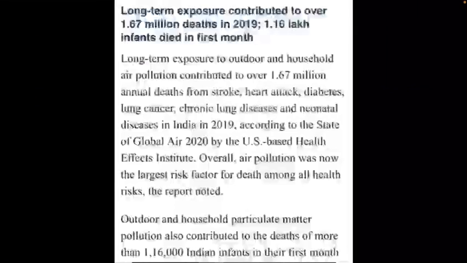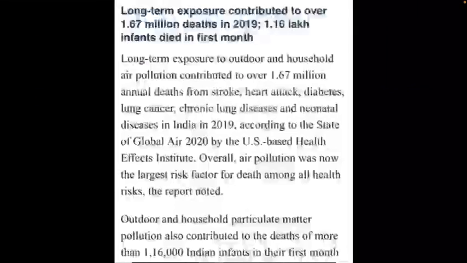Long-term exposure to outdoor and household air pollution contributed to over 1.67 million annual deaths from stroke, heart attack, diabetes, lung cancer, chronic lung diseases, and neonatal diseases in India in 2019, according to the State of Global Air 2020 by the US-based Health Effects Institute. Overall, air pollution is considered as the largest risk factor for death among all health risks.